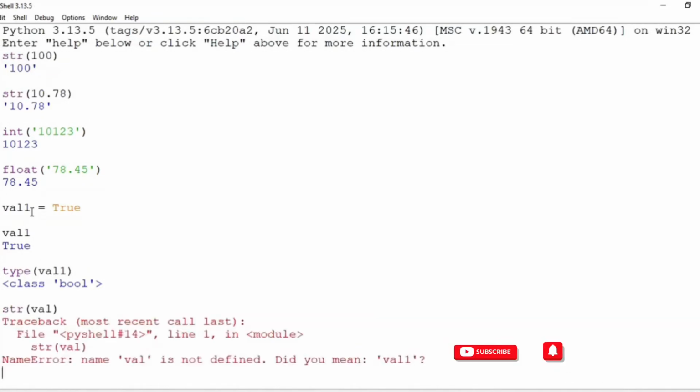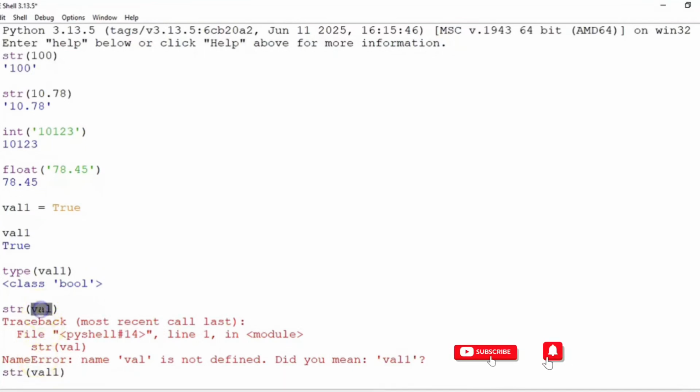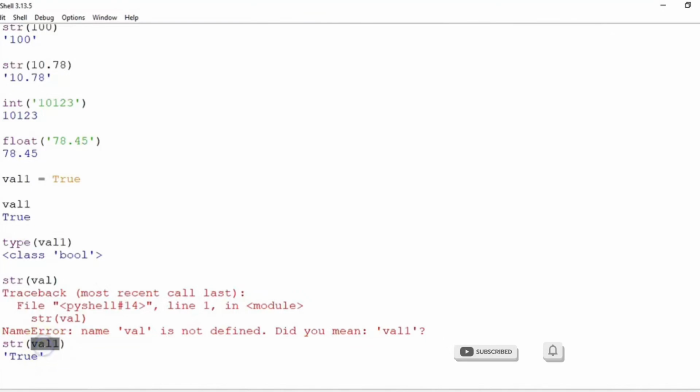The answer is, sorry, val is not present, val1, str of val1. If you try to fetch the value of some variable which is not present, you'll get a name error, right? And Python gives you the hint as well, right? Did you mean val1? Right. Let's do that. So in a typecast val1 which has a boolean true into a string, we get true as a string. Can you see the quotes enclosing it? Right? That's what it is.